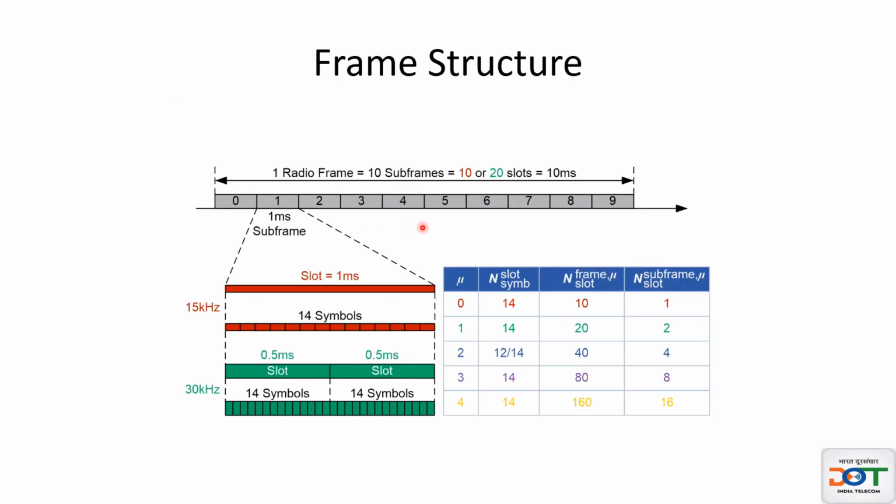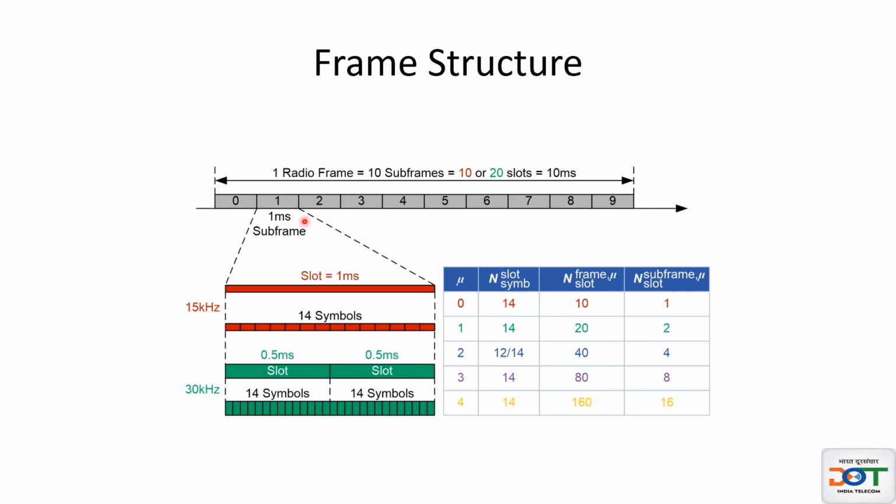So if you take the entire radio frame of 10 millisecond, in case of 15 kilohertz subcarrier spacing, you will have 10 slots because one slot is equal to one subframe. So you have 10 slots in a frame. If you move to 30 kilohertz subcarrier spacing, that is numerology 1, in a 1 millisecond subframe you have 2 slots.